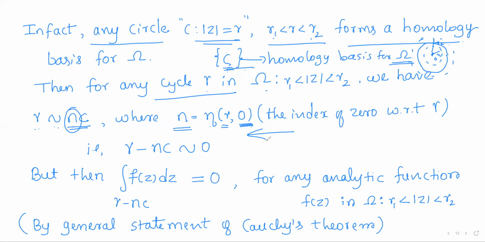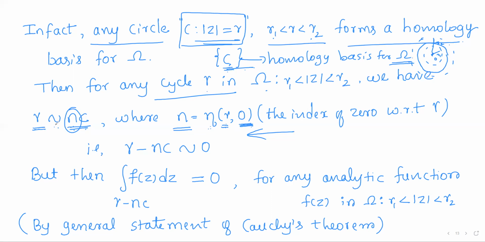Any doubly connected region will have a homology basis with exactly one element, and that one element can be chosen as any circle. So any circle in that annulus will form a homology basis. Given any cycle gamma, it will be homologous to n times C, where n is an integer, and in fact it is the index of 0 with respect to gamma, right?